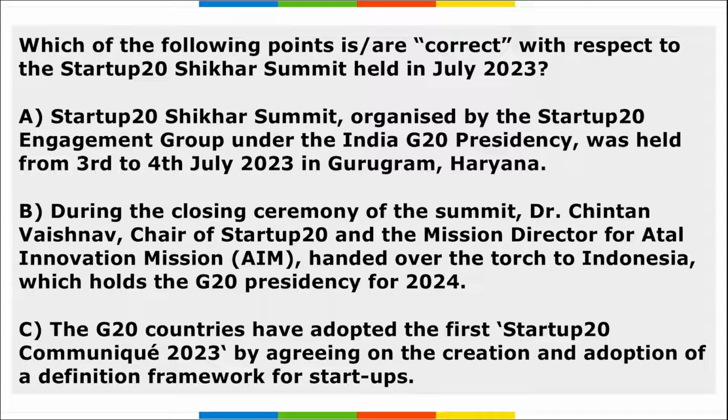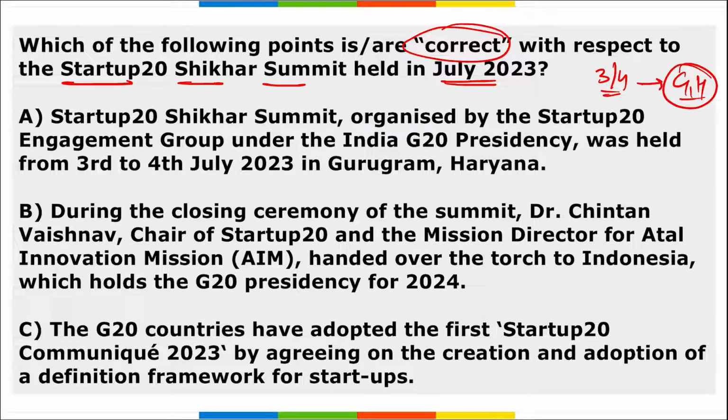Next, which among the following are correct with respect to the Startup 20 Shikhar Summit that was held in the month of July? First thing to remember, where was this held in July? From 3rd to 4th of July, this was held in Gurugram, Haryana, and during this the torch of the G20 presidency was handed over by India to Brazil.